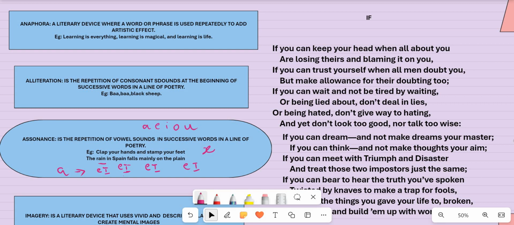Remember this point in mind. Vowel sound can come anywhere in a word. It's not necessary to come in the beginning. It can come anywhere in the word, but it should come in the successive words. That means the vowel sound that you find should repeat one after the other in the words following. So can you find assonance from the poem given here?